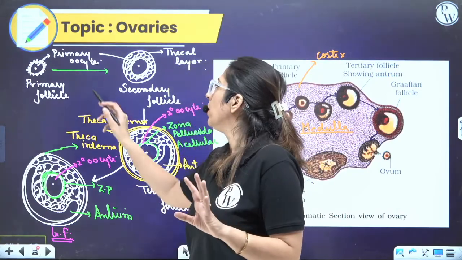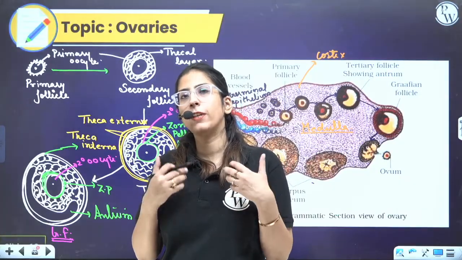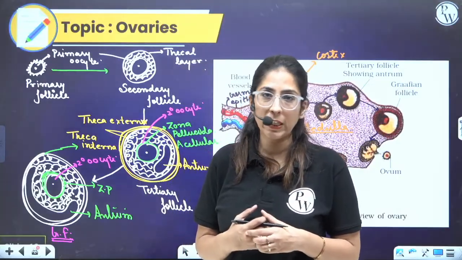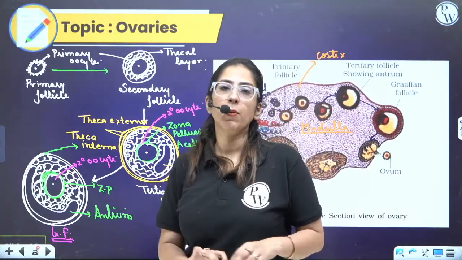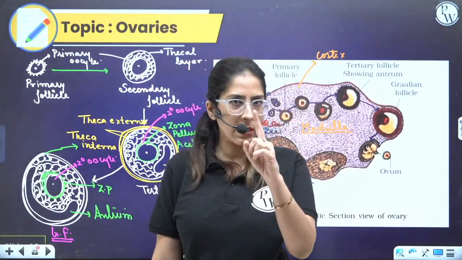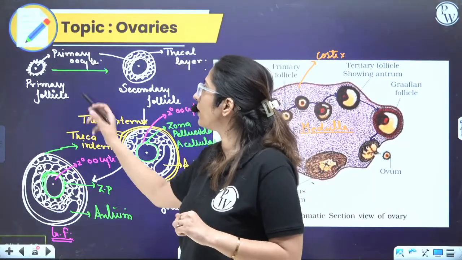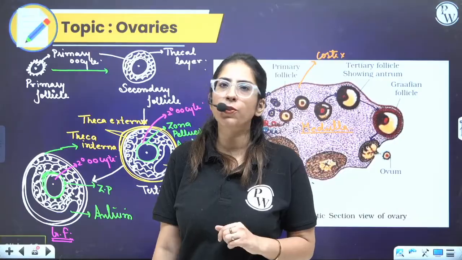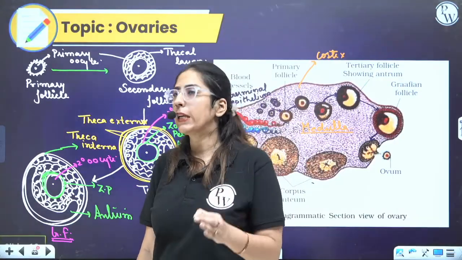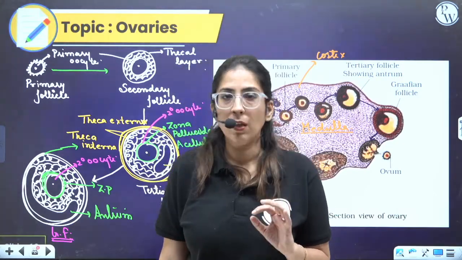Okay? Later on, I was born. And then when I reached puberty, the number of primary follicles, which were a couple million, is now 60,000 to 80,000 as per your NCERT. How many? 60,000 to 80,000. Out of this, one forms the secondary follicle. What does it form? A secondary follicle containing the thecal layer, and it has the primary oocyte only.